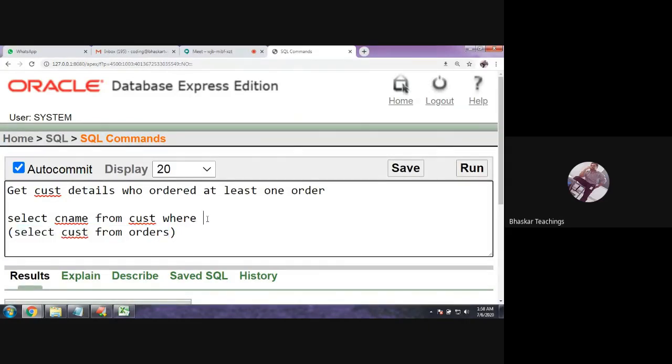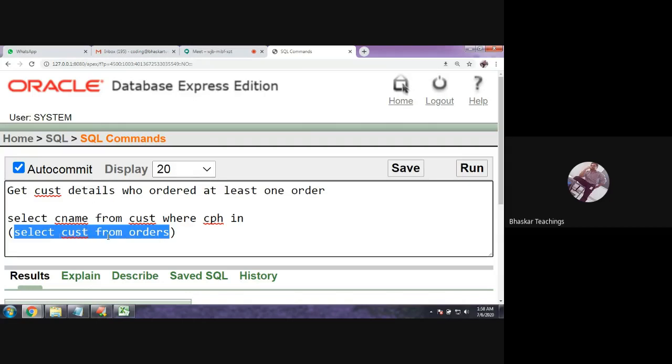Therefore, I should say CPH. The common column is CPH and CUST, C phone number, I mean. So where CPH in these values. Okay, so this inner query will generate many IDs from the orders table. That means the IDs which have given at least one order. So these IDs will be retrieved by this inner query.